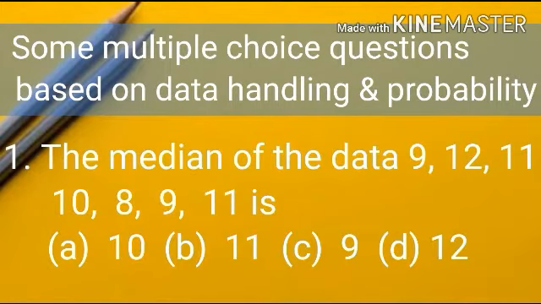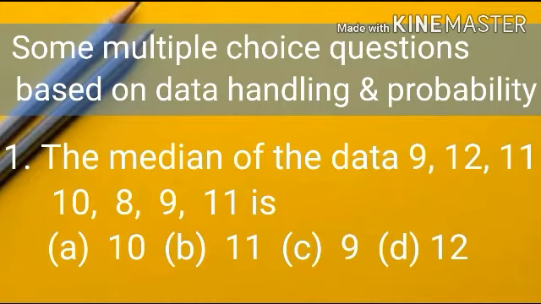Now you have to solve some multiple choice questions based on data handling and probability. Question number 1. The median of the data 9, 12, 11, 10, 8, 9, 11 is option A 10, option B 11, option C 9, option D 12.